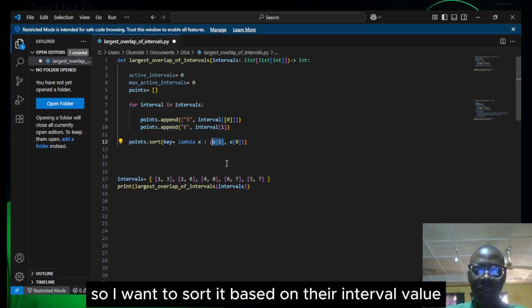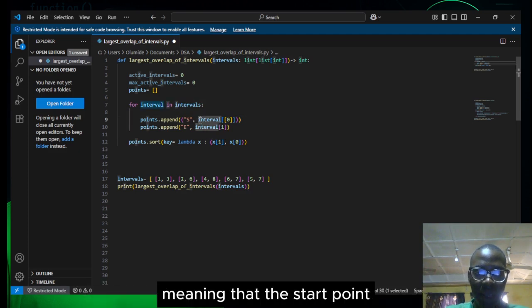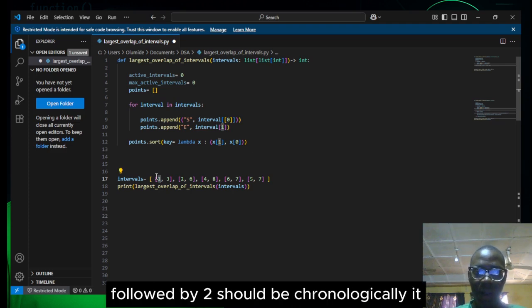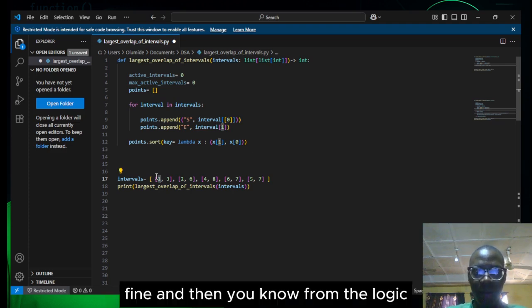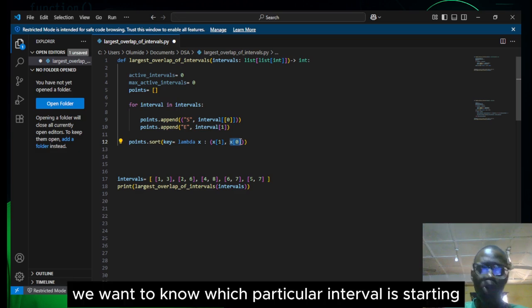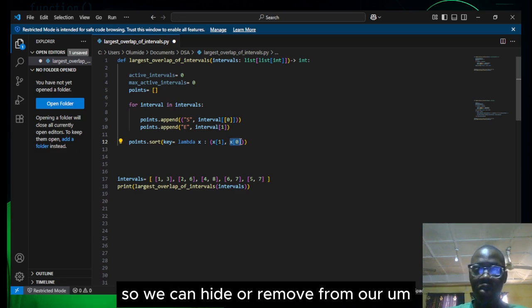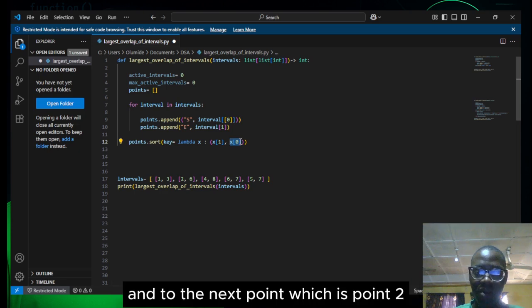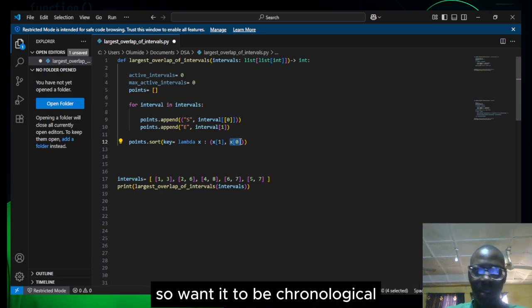So I want to sort it based on their interval value, meaning that the start point, the first value should be 1, followed by 2, should be chronological, right? Fine. And then from the logic, it's going to be chronological. Why? Because at point 1, we want to know which particular interval is starting or which particular interval is ending, so we can add or remove from our active interval. Then we move on to the next point, which is point 2. So we want it to be chronological.